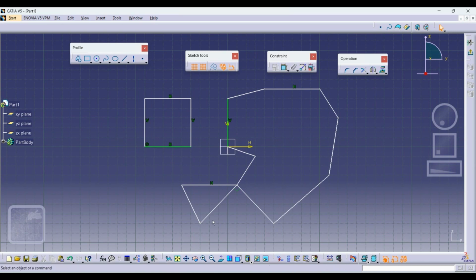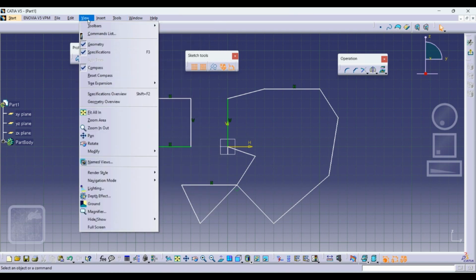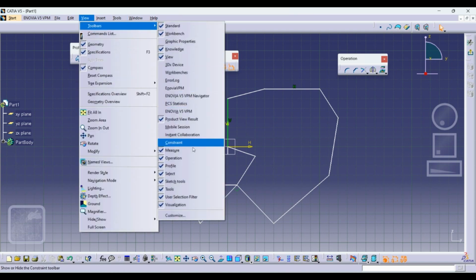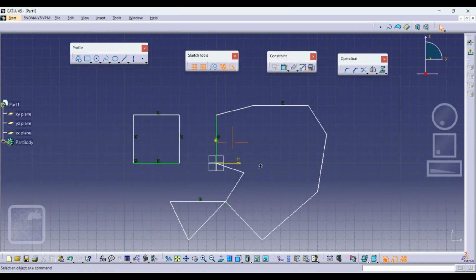Okay, these particular things we will see in the coming sessions, how to create the datum and other things. But as of now, whatever toolbars I have told you, that is more than enough to do the sketch. Suppose by mistake I deleted this, cancel. Then how to bring this constraint toolbar back? Then you go to View, then Toolbars. If you can see here, Constraint, then you just click on that. This constraint toolbar will come in your Catia GUI.